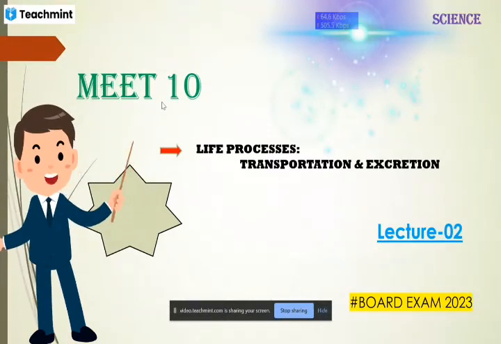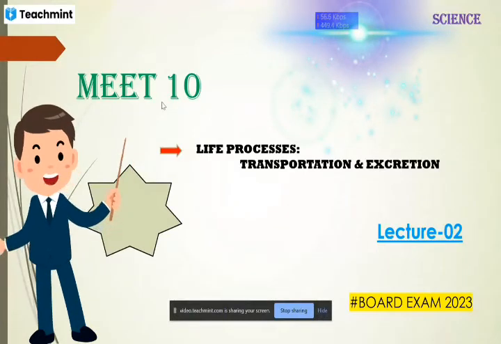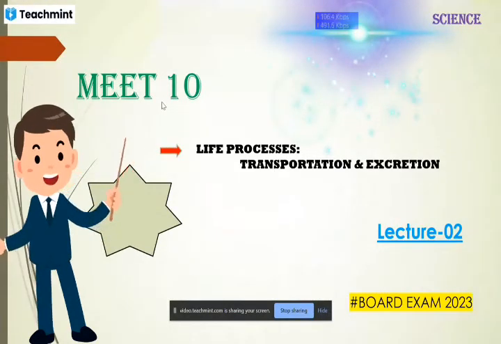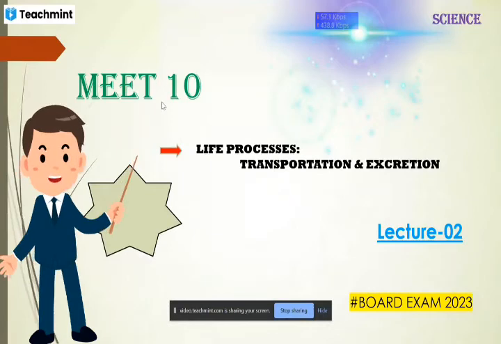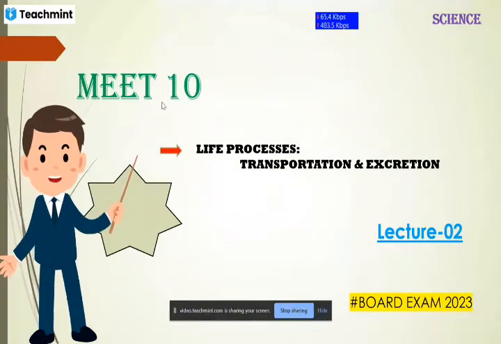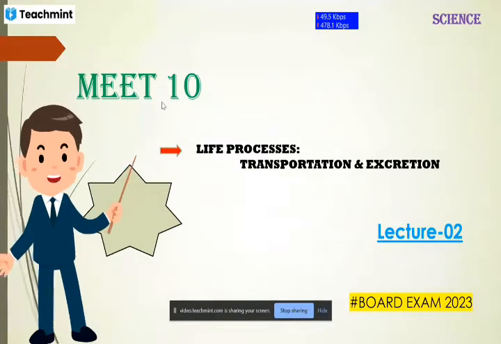We have to transport it also. So the same logic applies in our body. If the food is broken down and various components or constituents are formed, such as glucose and other things, they must be transported to the whole body, because the main purpose of taking food is indirectly to get energy to do our work, isn't it? The main purpose is to get energy from that food, so that particular substance must be transported.